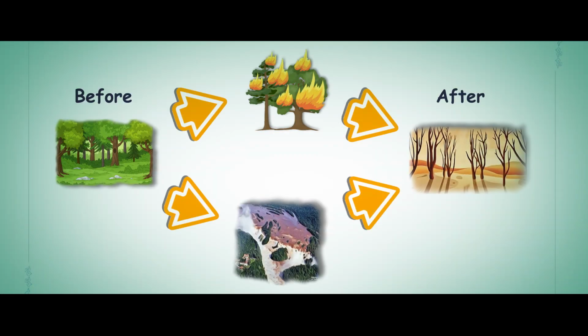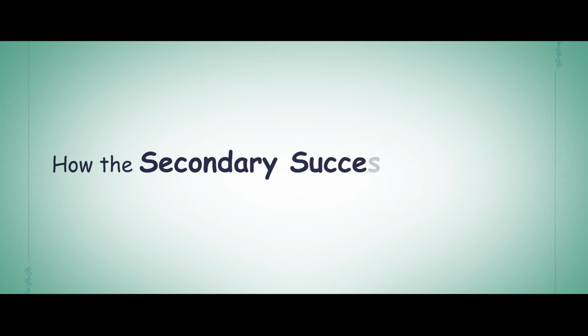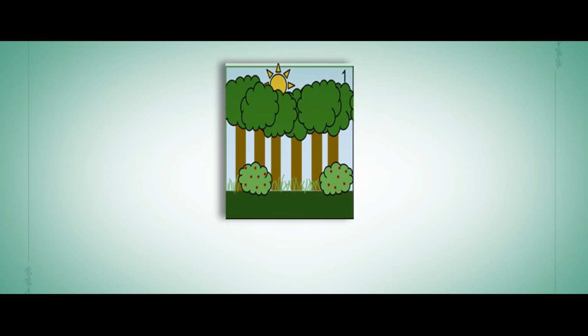In this before and after picture, we can see that the disturbances may destroy the ecosystem, but the soil still remains. So gradually, the forest or the ecosystem is reestablished. Now let me show you how secondary succession may occur. First, we see an established ecosystem.